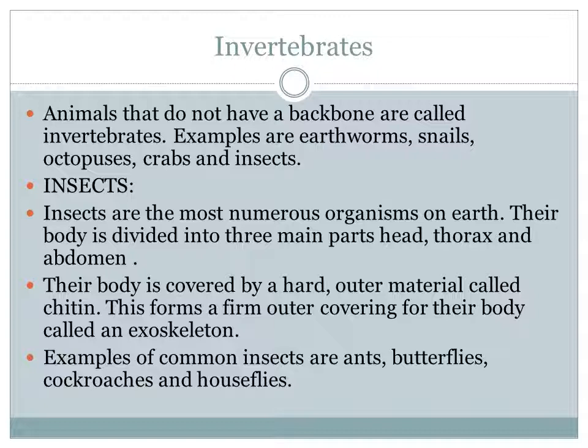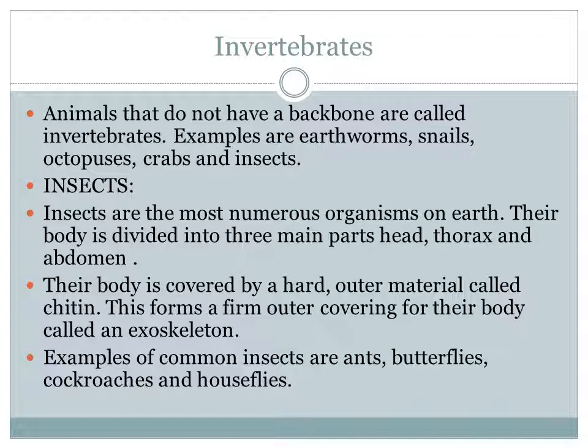Okay. Now see the diagram, earthworm. It is fully covered with muscles. No bones are there. Now see the snail. The body is very delicate, and the upper one, the shell, is there, right? And see the ant, it is an insect. It also has no bones. Okay. Crab is also very delicate, and on the outside it has a shell. So these animals do not have bones in their body. Backbone will not be there. So they are called invertebrates.